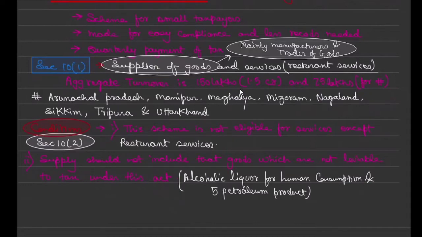Second, it says that supply should not include goods which are not leviable to tax under this Act. So any non-taxable supply you are making, and any supply of anything which is not under the purview of this Act, which is alcoholic liquor for human consumption and those 5 petroleum products. If you are making supply of these 5 and 6 products, then you are not eligible to get registered as a composition dealer.